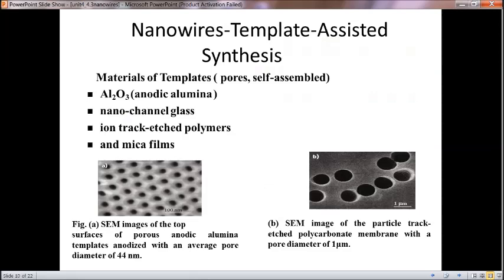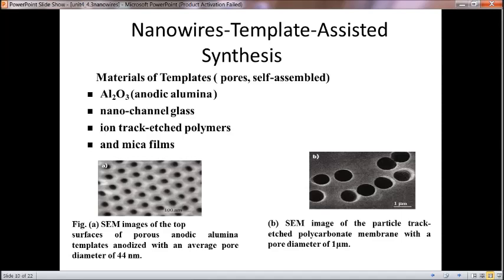And nanowire synthesis is based on template assisted and non-template assisted methods. The materials for template assisted synthesis require aluminum oxide, nanochannel glass, ion track etched polymers and mica films. The templates will have pores and they are self-assembled.